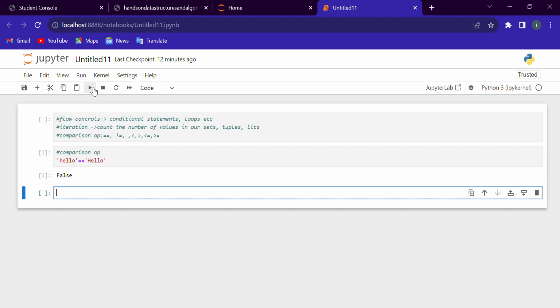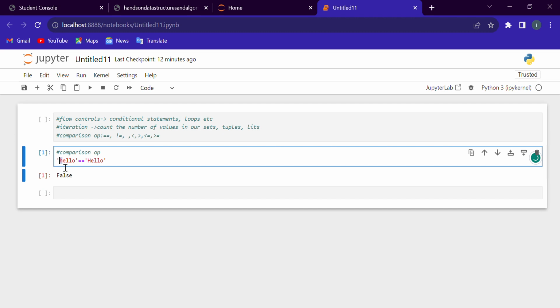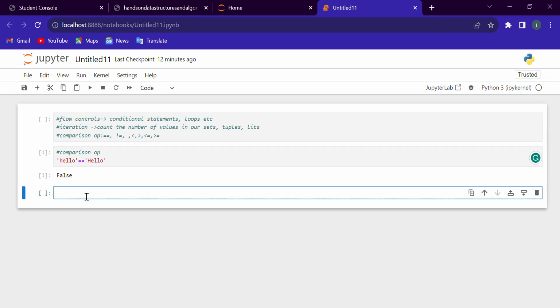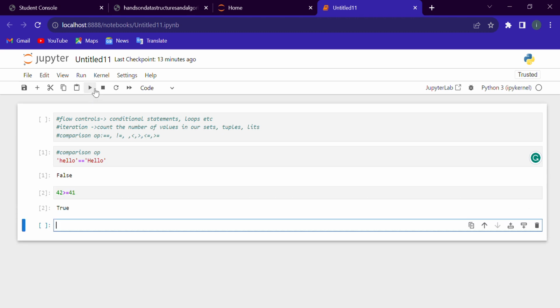See, "hello" is not equal to "Hello" because here the h is small and here the h is capital. These conditions are used to compare two values. For example, 42 is greater than or equal to 41. It's true, so it will return true.